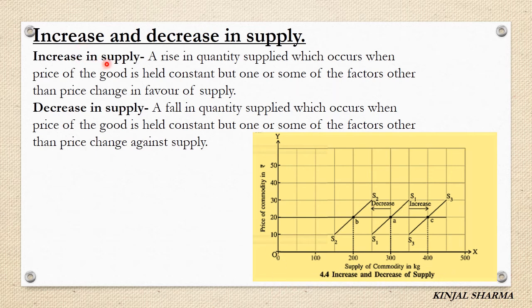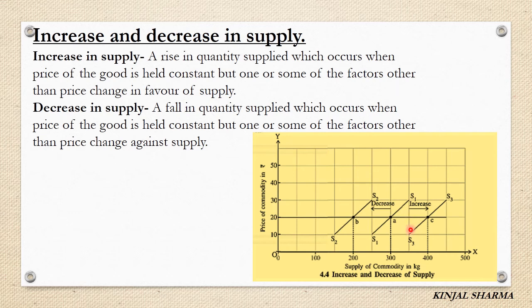So increase in supply is a rise in quantity supplied, which occurs when the price of the good is held constant, but one or some of the factors other than price change in favor of supply. So that is increase in supply. And decrease in supply is a fall in quantity supplied, which occurs when the price of the good is held constant, but one or some of the factors other than price change against supply. That is called decrease in supply.